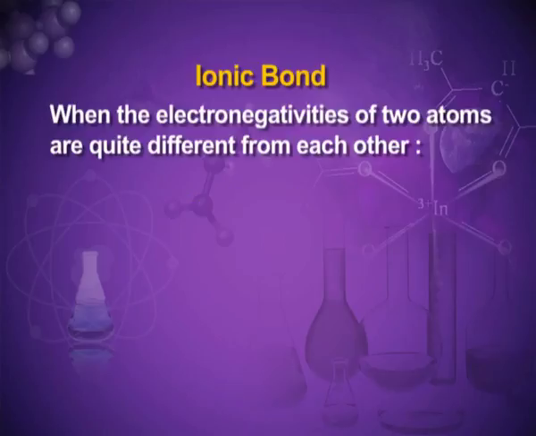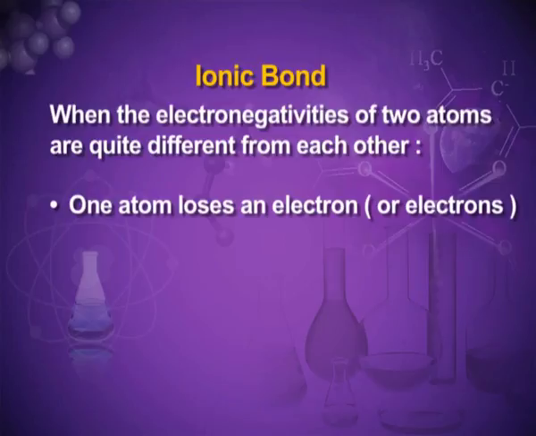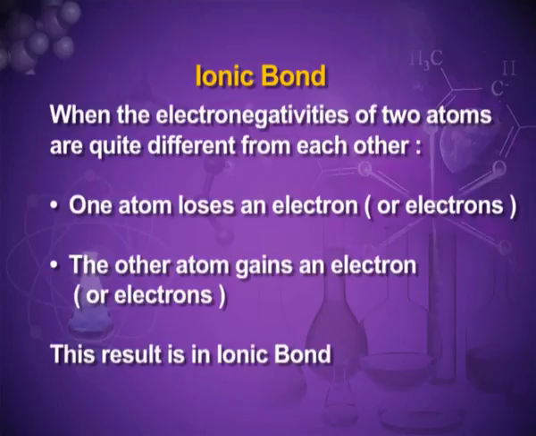Ionic bond. When the electronegativities of the two atoms are quite different from each other, then one atom loses an electron or electrons and the other atom gains an electron or electrons, and this results in the formation of an ionic bond. So there should be an electronegativity difference between the two atoms, and it mainly happens when one atom is a metal and the other element is a non-metal.